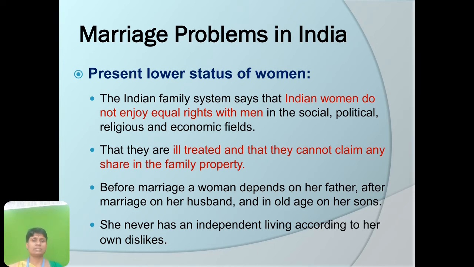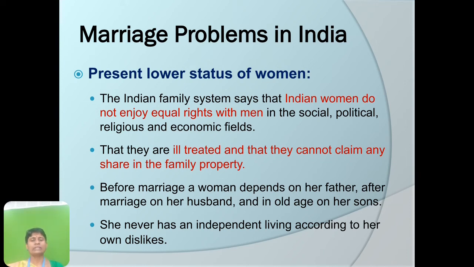In Indian family systems the woman is praised for all her decisions and for all the work she is doing for the family members, but she will not be given equal rights on par with men in terms of social gatherings, political decisions, religious matters, and especially economic aspects.